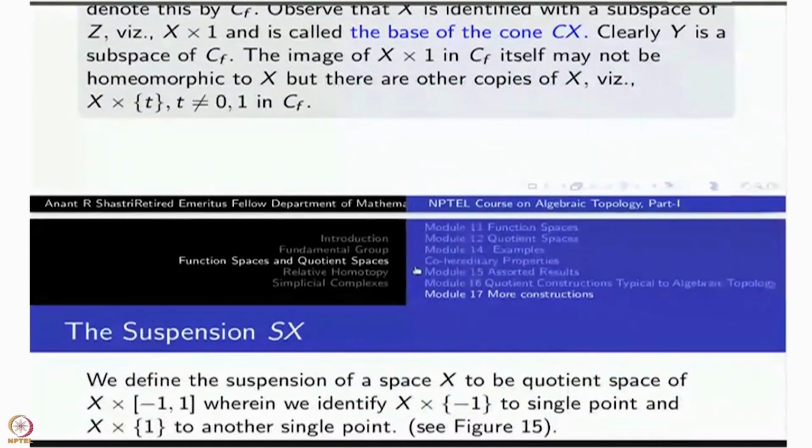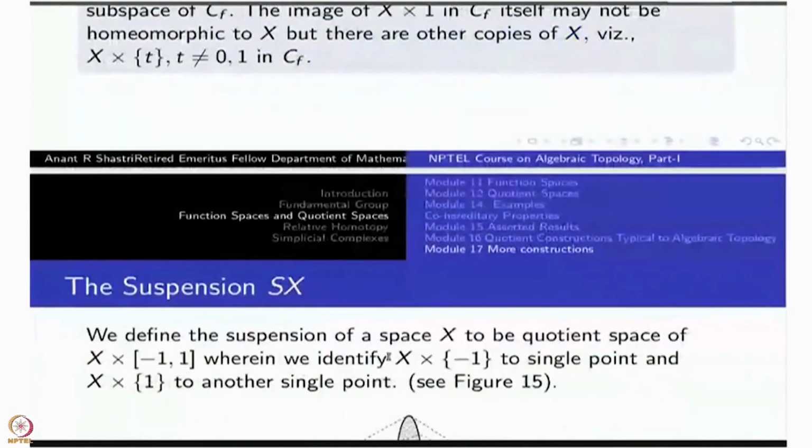The cone is defined as the quotient of X cross I, right? Wherein you have identified X cross 0 to a single point. This time what we will do, we'll take two copies. So instead of X cross I, you take X cross minus 1 to plus 1. To begin with, you have a double space here.